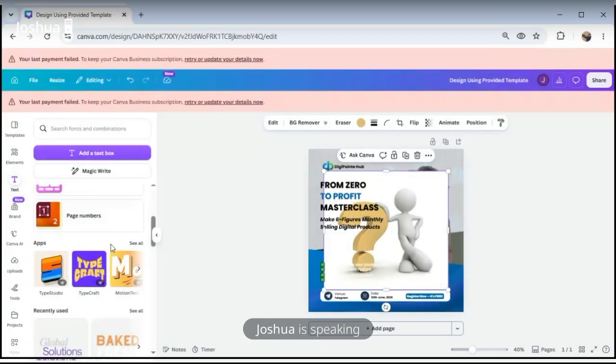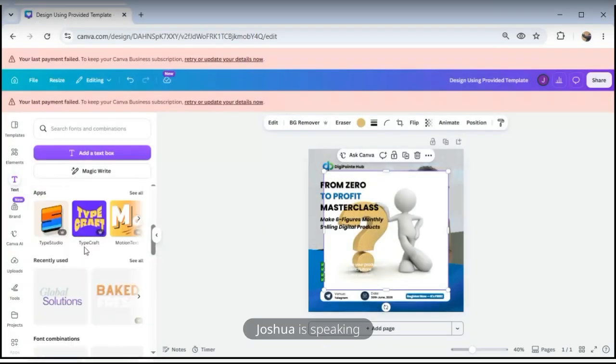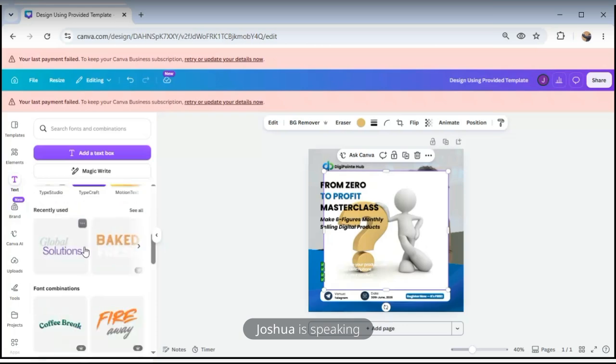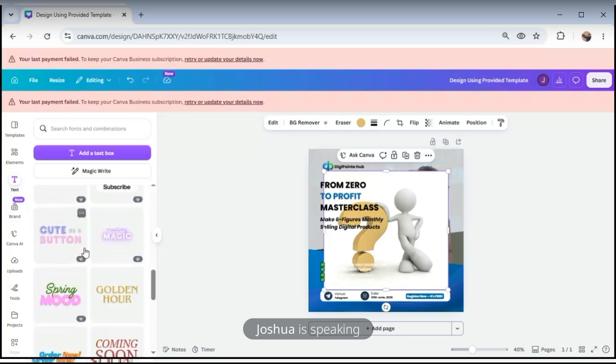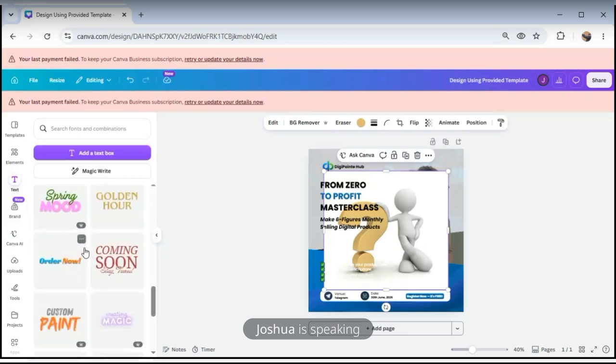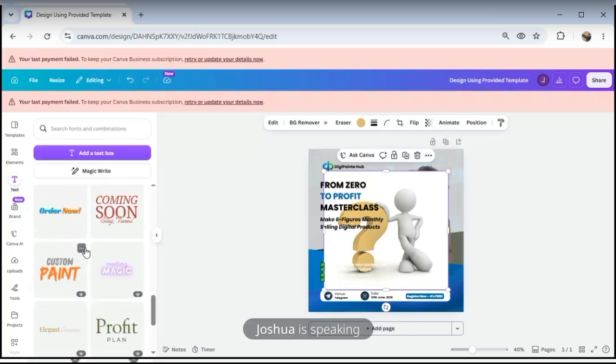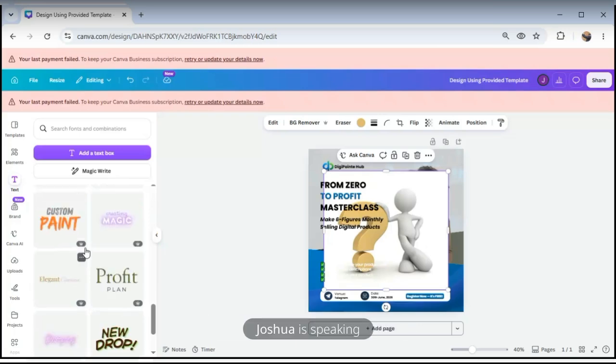You can put page numbers, and different stuff. You can even look at all these font combinations. You can edit it, because on this Canva you can edit almost anything.